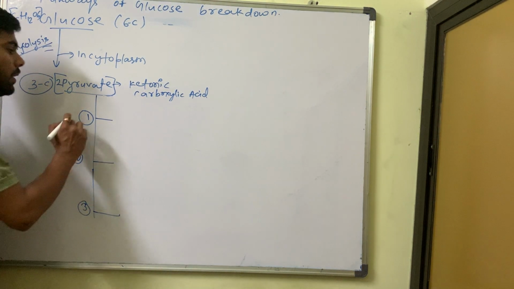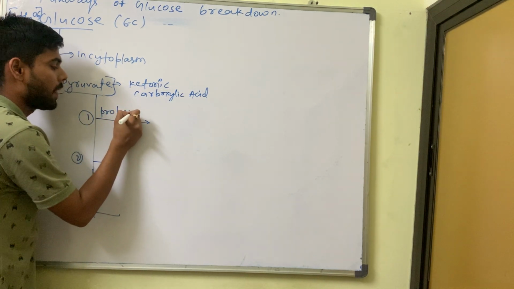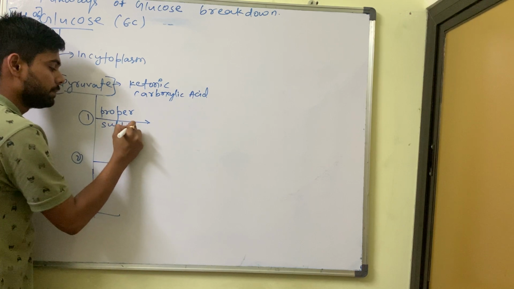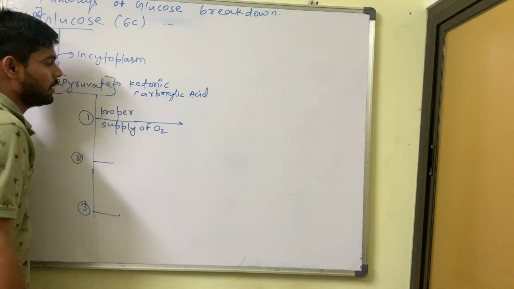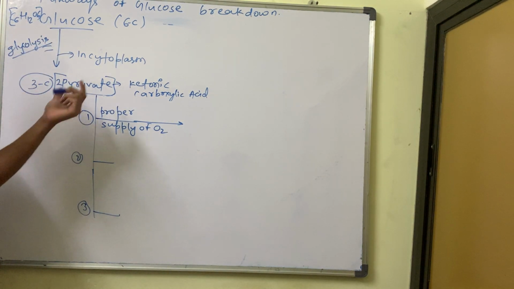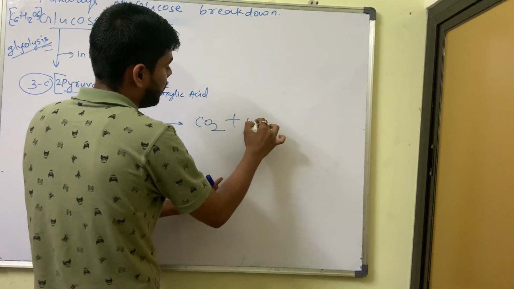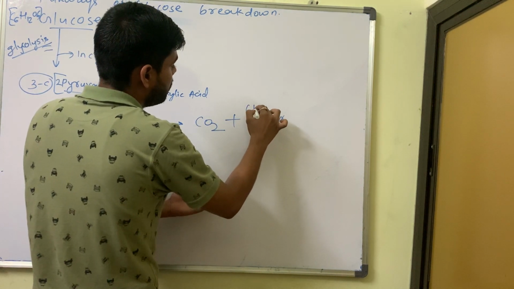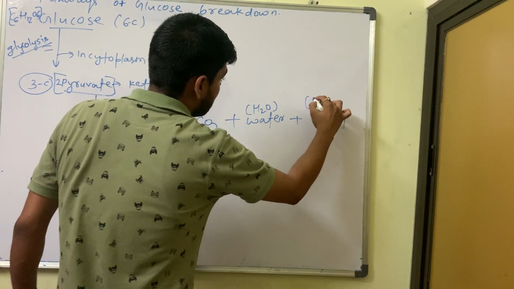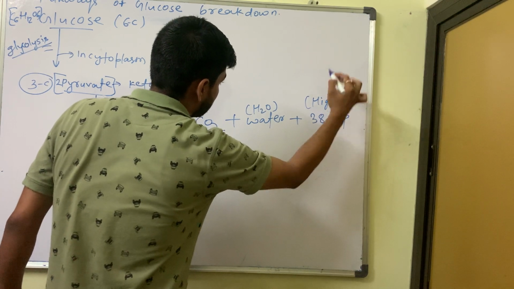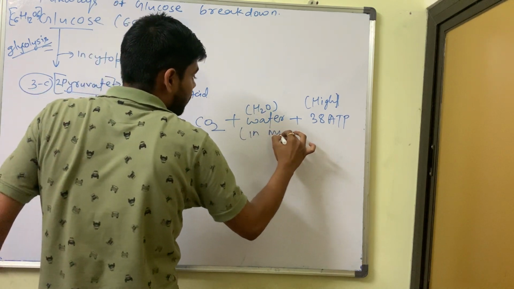So the first part is what? When there is a proper supply of oxygen. When there is a proper supply of oxygen, then this pyruvic acid will give us as output carbon dioxide and water. Water, you say H2O, and with that 38 ATP energy, that is a high amount of energy. And this process will take place in mitochondria.